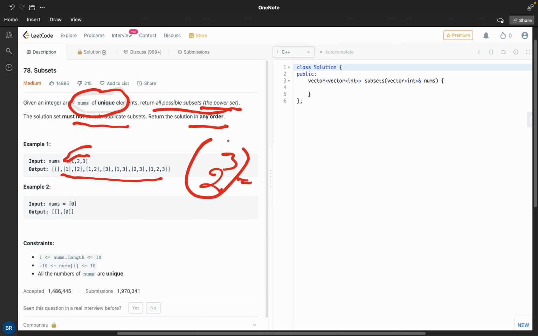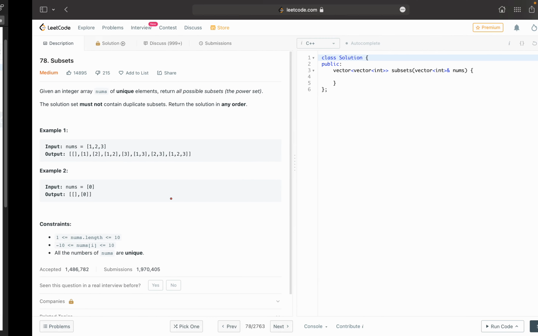Every 2 to the 3 comes from probability, like every element either we include it or we don't include it, then that gives 2 combinations, and if nums has n elements, it's 2 to the power n subsets. Here the constraint is similar, at max it can go to 10 elements. I think it's an easy recursion solution. And okay, let's solve this using recursion.